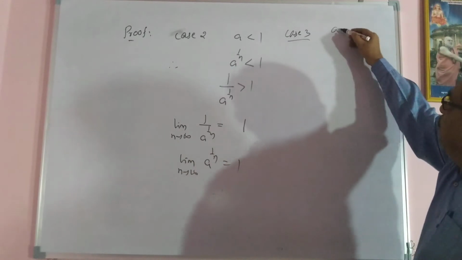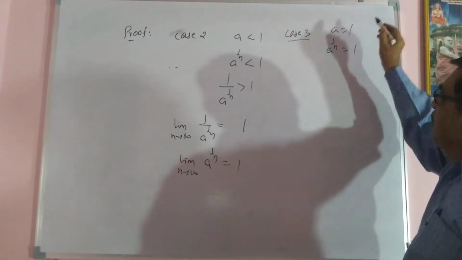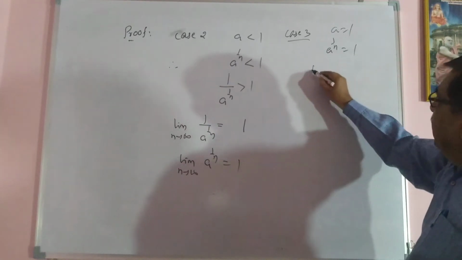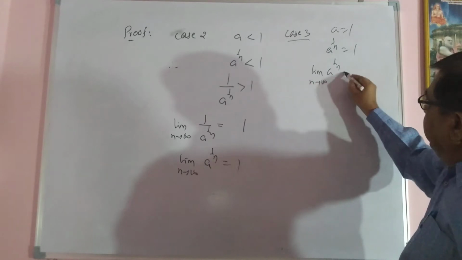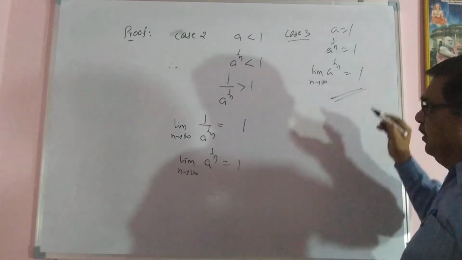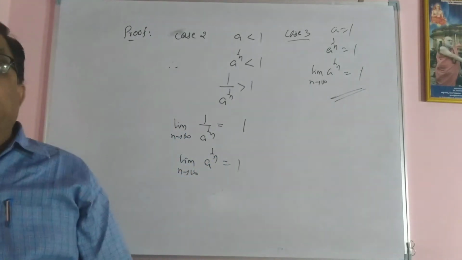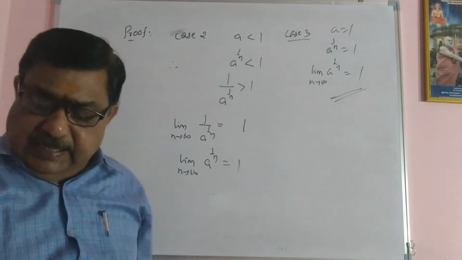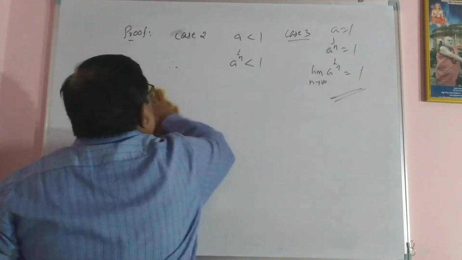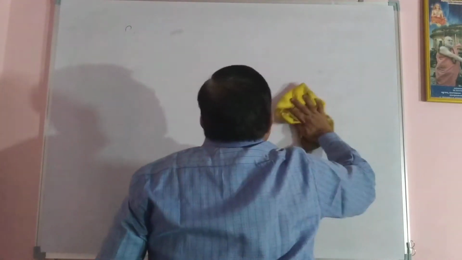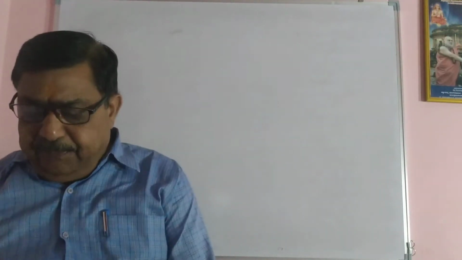So a equal to 1. A raised to 1 upon n is also 1, since 1 raised to 1 upon n is 1. And applying the limit, a raised to 1 upon n as n tending to infinity equals 1. So in all the three cases, the limit of a raised to 1 upon n as n tending to infinity is 1. This is one of the standard examples, you have to practice it. And let me go to the next example, a different kind of example.